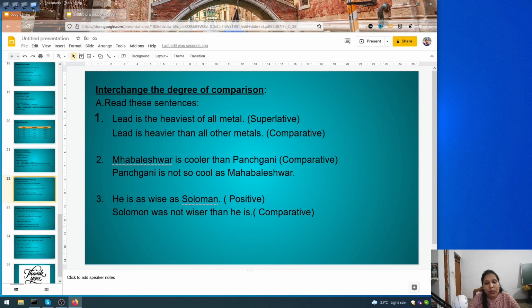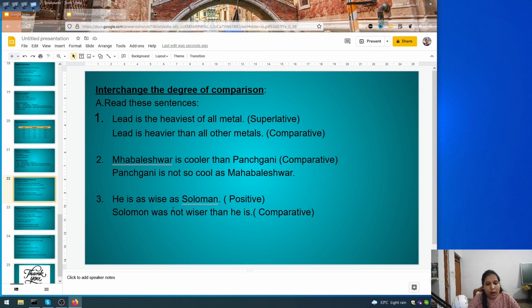Second, Mahabaleshwar is cooler than Panchgani. Okay, so it is a comparative form. Cool, cooler, coolest. So we will make it to its simple form: Panchgani is not as cool as Mahabaleshwar.